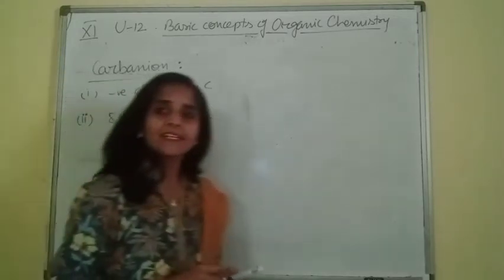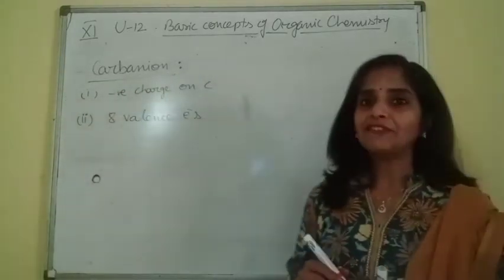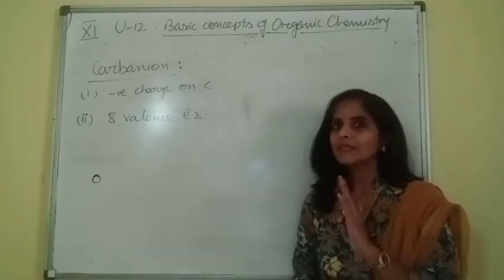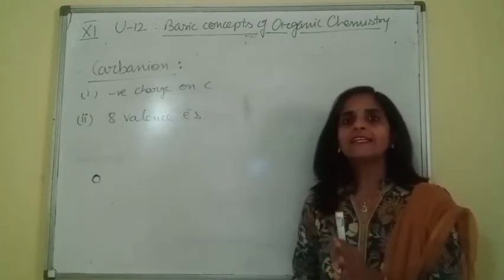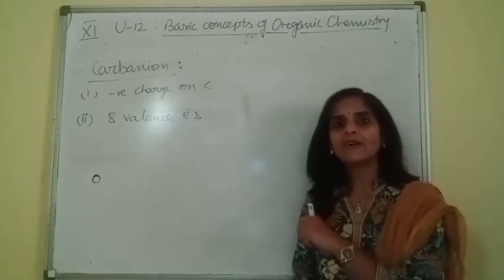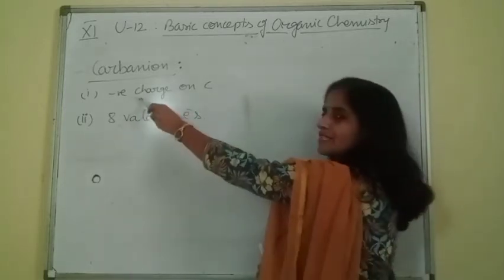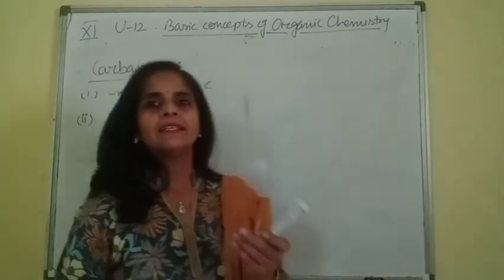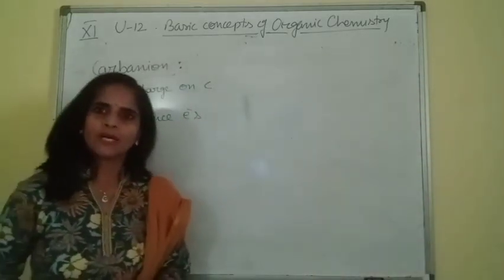Now by this second condition beta, don't get confused that having 8 valence electrons means it should be stable. No, it cannot be stable. Why is it not stable? Although it has 8 valence electrons, charge is present and charged species are never stable. They are highly reactive. So again this is also highly reactive.